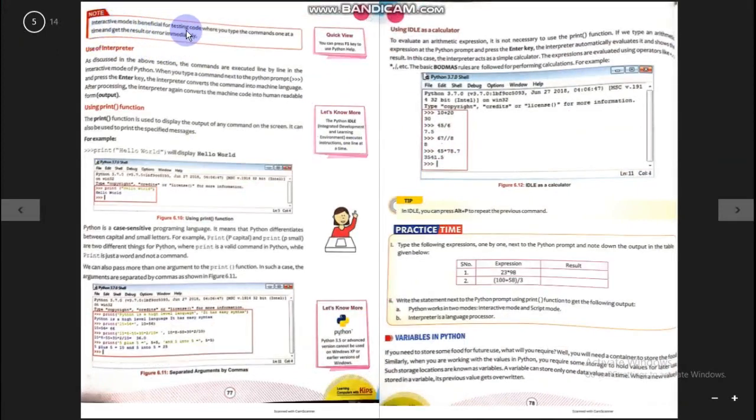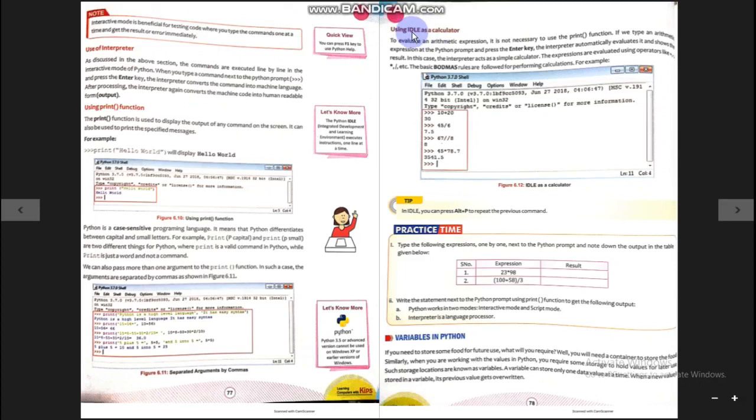Interactive mode is beneficial for testing code, where you type the commands one at a time and get the results or errors immediately. So for checking code, we can use the interactive mode so that we can know whether the code will run properly or give an error message. Also we can use the interactive mode for simple calculations.